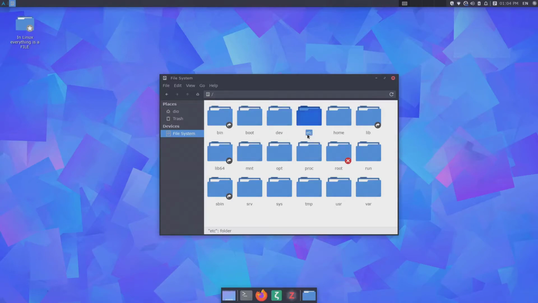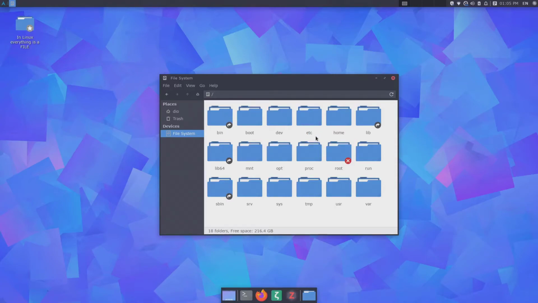The etc folder, also known as the directory for editable text configuration files, is the place where all your configurations or config files live. Some of the files that can be found in this folder are program specific, but most of them are system wide, and you can find pretty much everything.